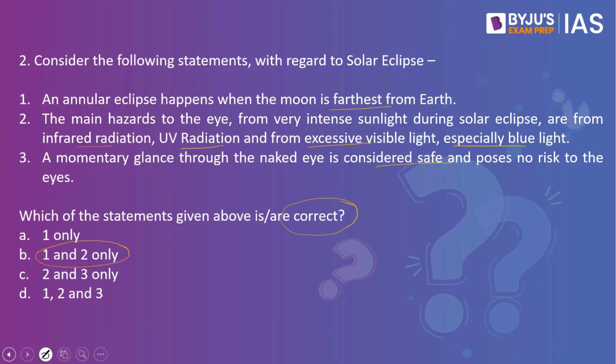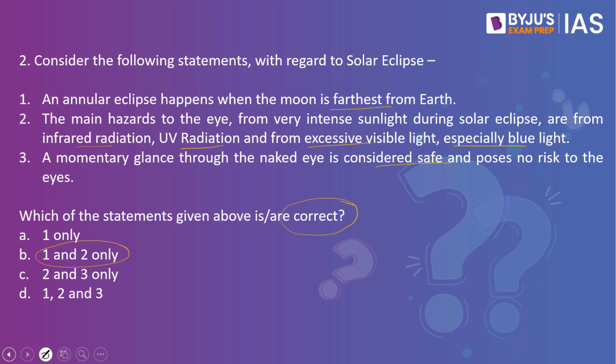If you look into the third statement, a momentary glance through the naked eye is considered safe and poses no risk to the eyes. This statement is wrong. That is because viewing the sun through the naked eyes during an eclipse can burn the retina, and this phenomenon will lead to what is called eclipse blindness.